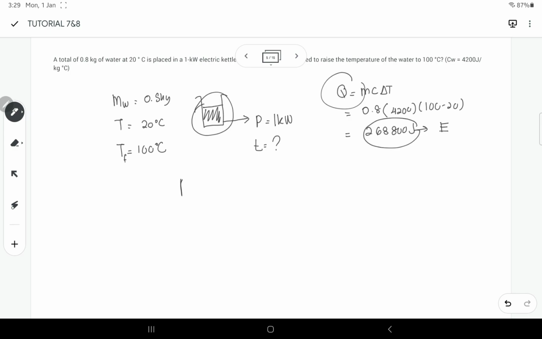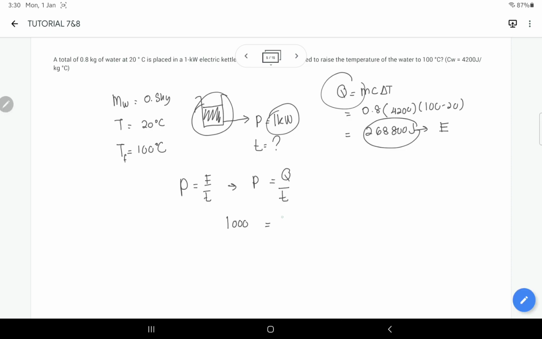So, dengan menggunakan P sama dengan E over T, so kita boleh gantikan power juga adalah sama dengan Q over T. Okay, so we know the value of power adalah 1000 watt, which is 1 kilowatt adalah sama dengan 1000 watt.